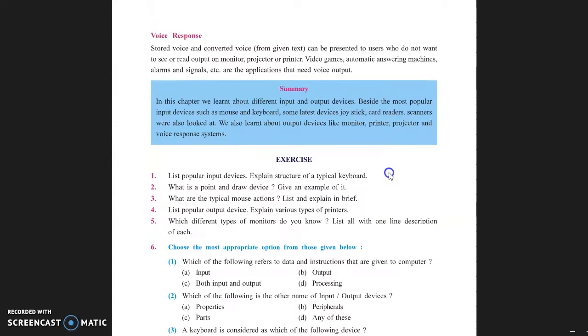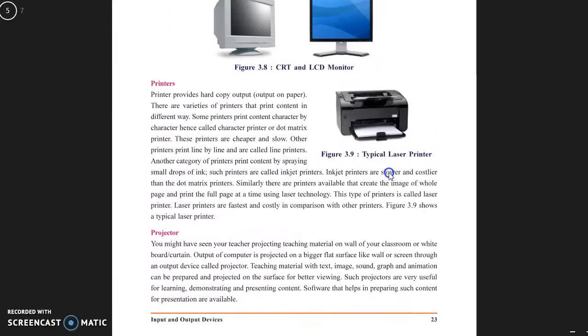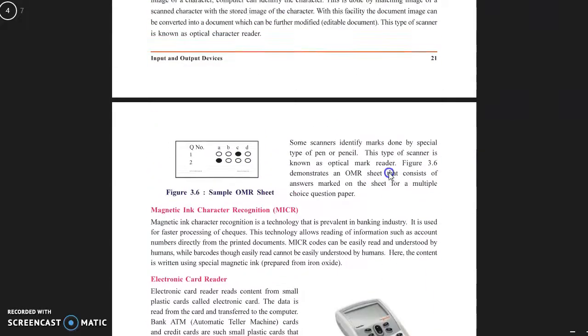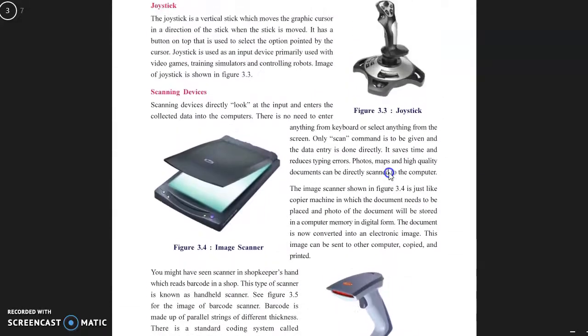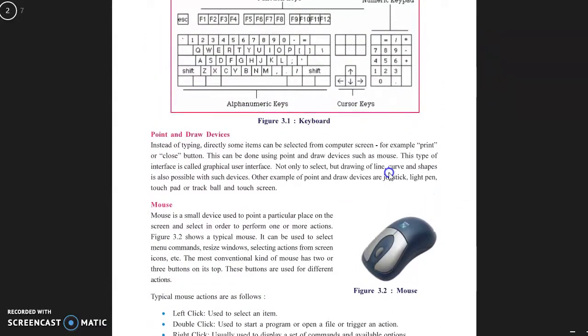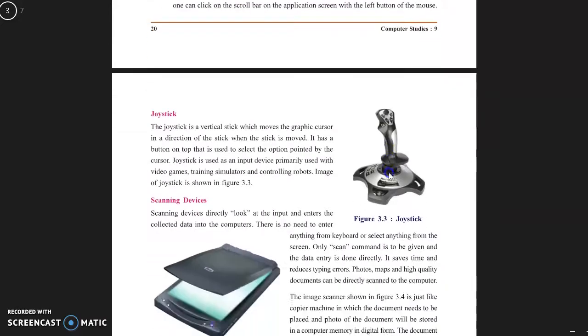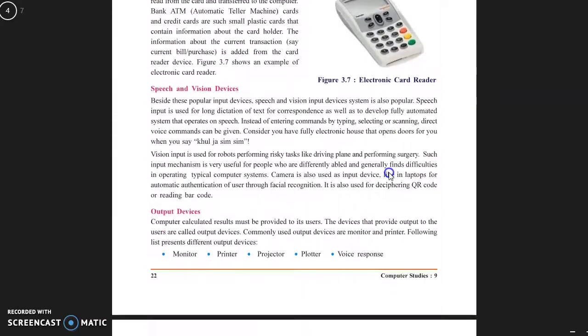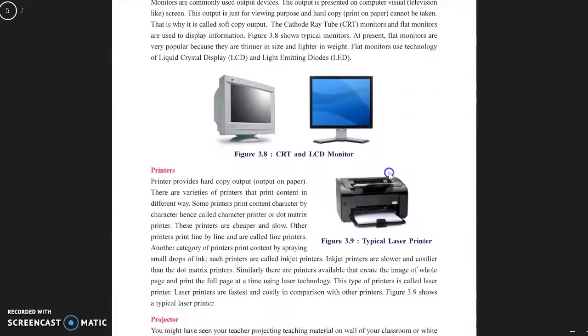So here we have completed this chapter. In this chapter we already covered input and output devices. Input devices are keyboard, joystick, mouse. Output devices are monitor, printer, speaker, projector.